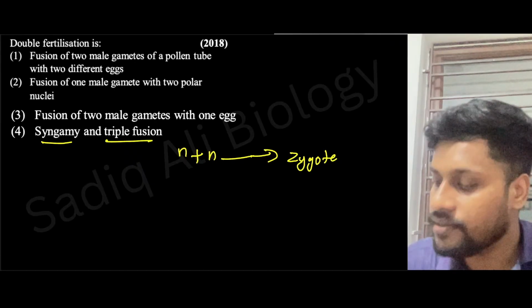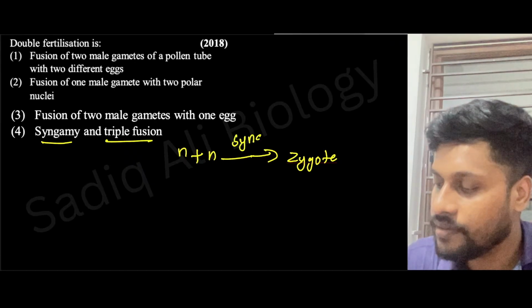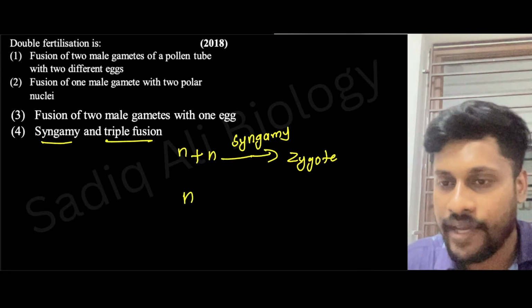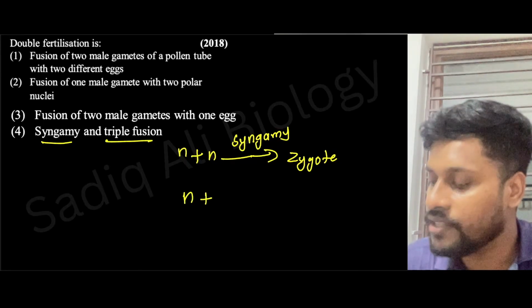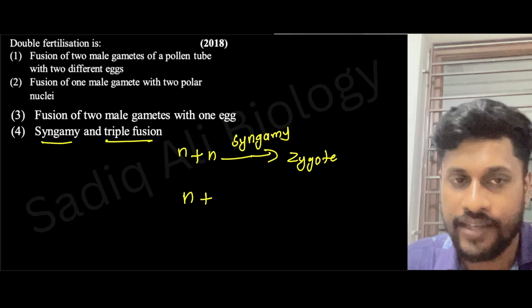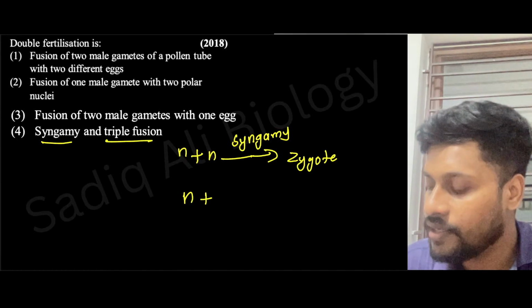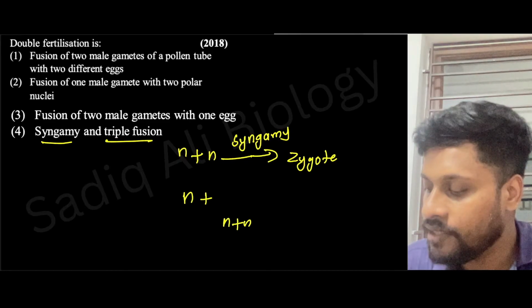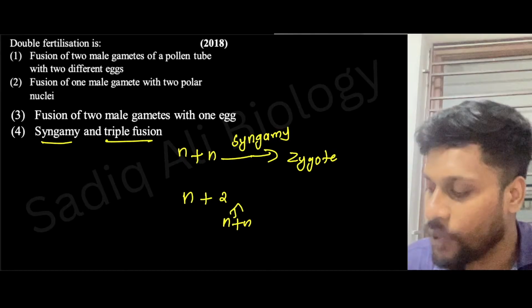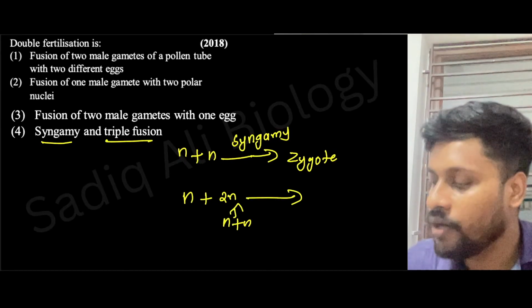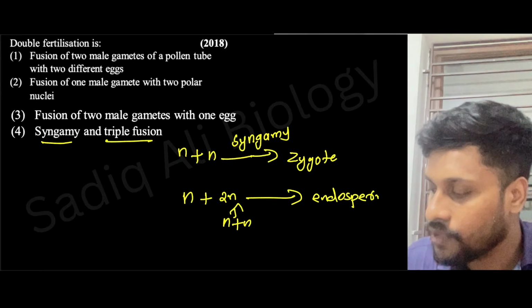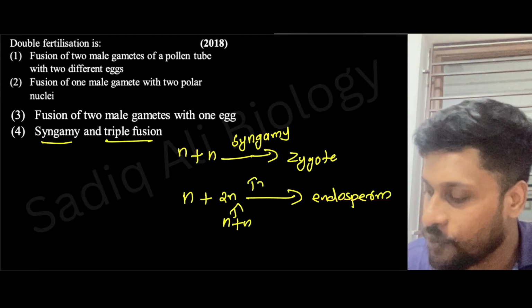This is called syngamy. What is triple fusion? Another male gamete fusing with the two polar nuclei. Two polar nuclei means N plus N condition, which later forms 2N and forms endosperm. This is called triple fusion.